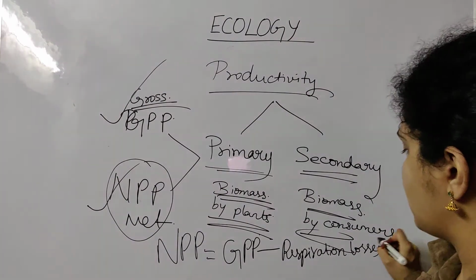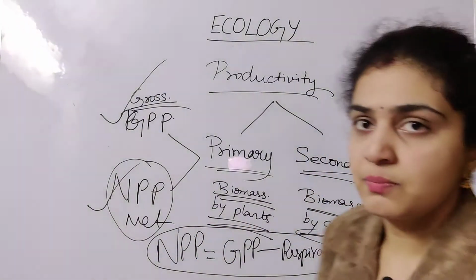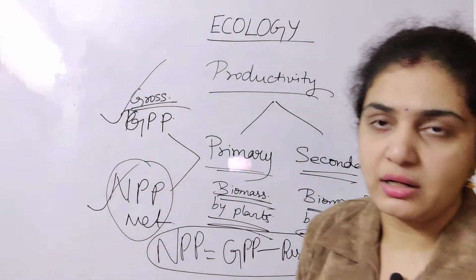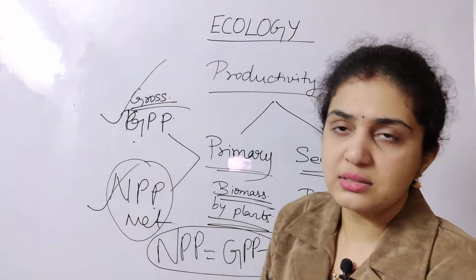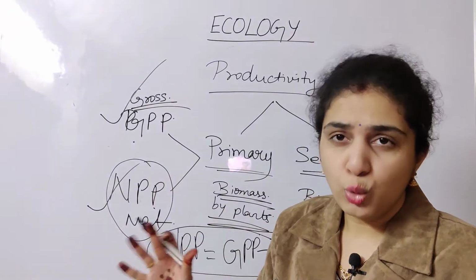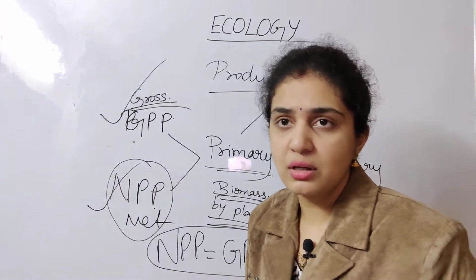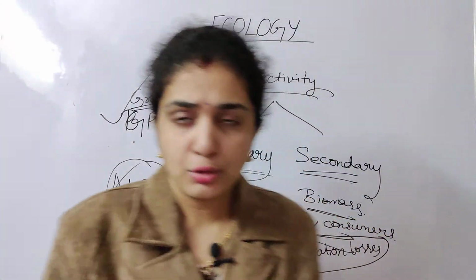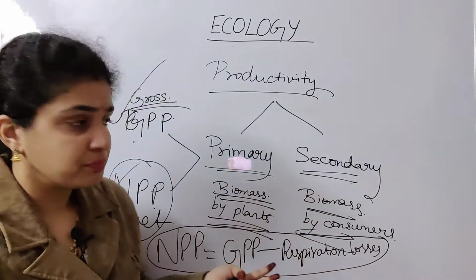Gross primary productivity minus the respiration losses is net primary productivity. So this is about the gross as well as net primary productivity. Don't get confused. So many people are asking questions regarding this. I want you to clearly understand there is nothing much to get confused here.